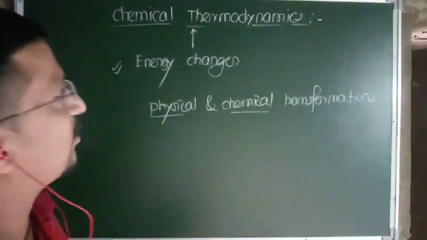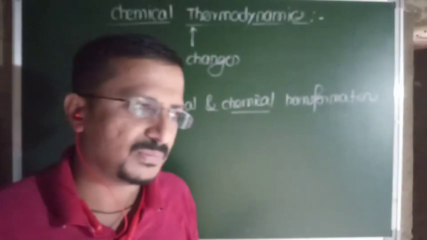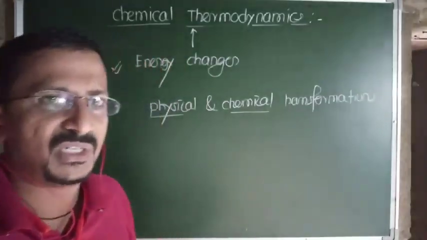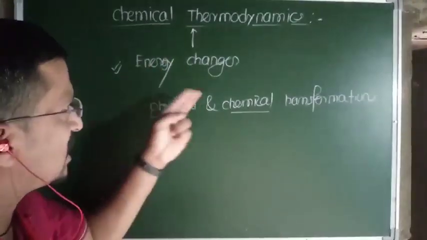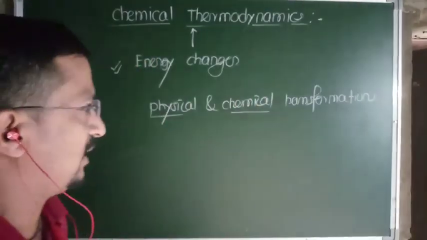So simply, chemical thermodynamics, in detail, if you want to define chemical thermodynamics, is the branch of physical chemistry that deals with the study of energy change taking place in physical and chemical transformations. This is called chemical thermodynamics.